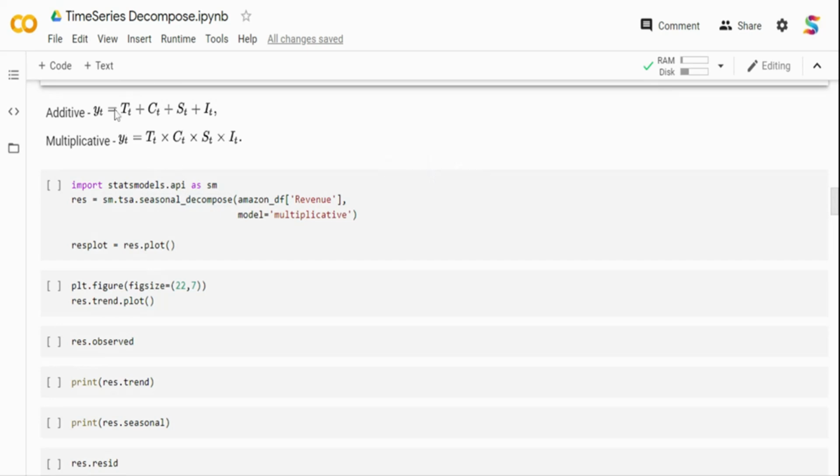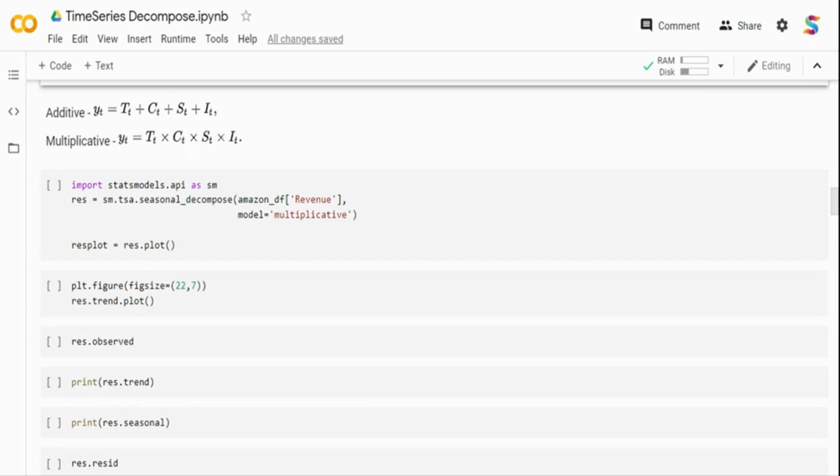Now if you see, on the additive, this is the formula. Additive is nothing but a combination of trend plus cyclic plus seasonality plus your residual, right? That's the error term or the residual term. Now the multiplicative is nothing but the same thing, but with a multiplication factor. It's like trend times your cyclic nature times seasonality times your noise, or residual. Now from the top we saw that our data is not trend stationary. So when it's not trend stationary, we use the multiplicative model. If it was stationary, we would use additive. And I will show what this formula exactly means through the output.